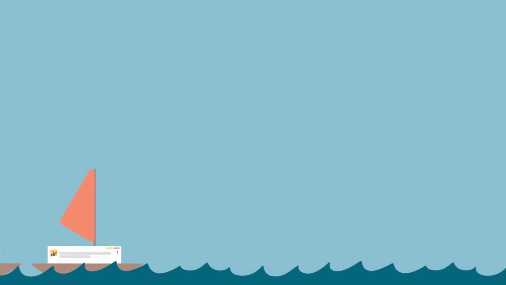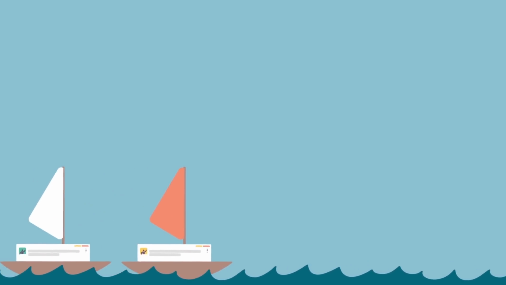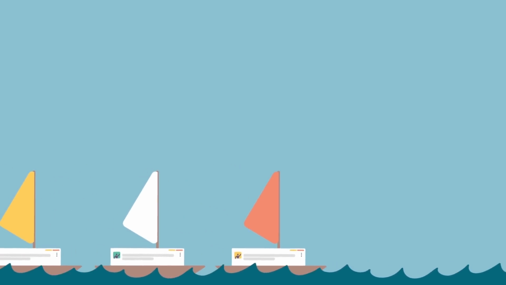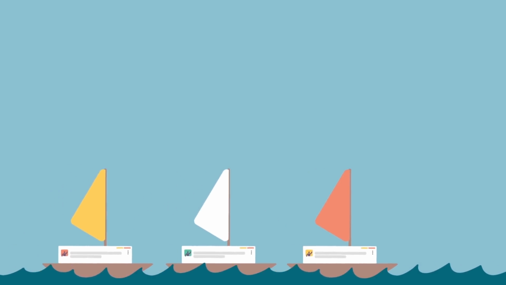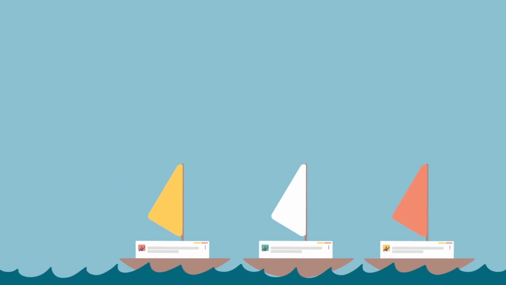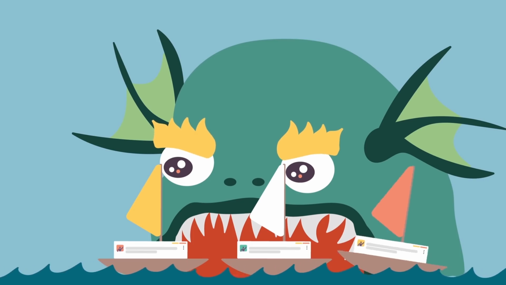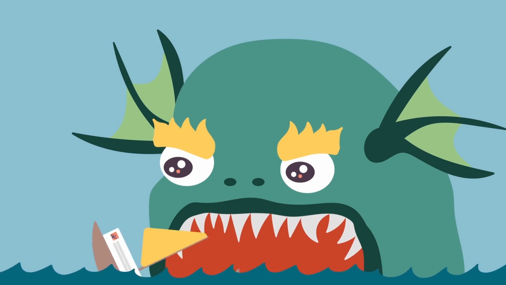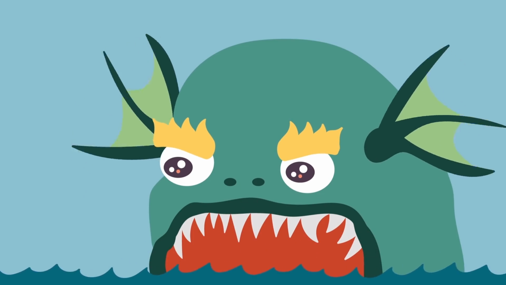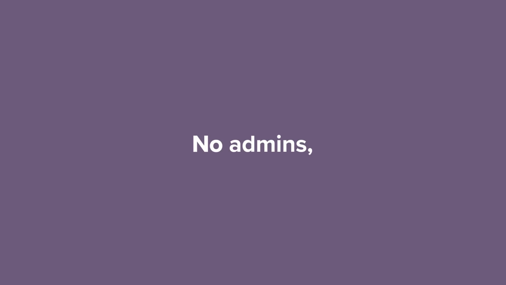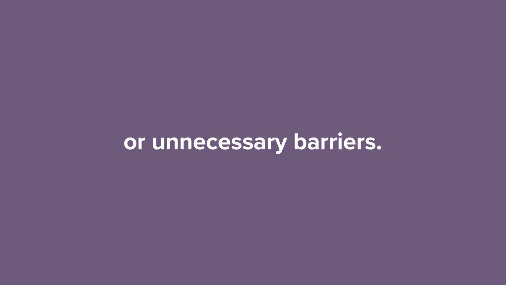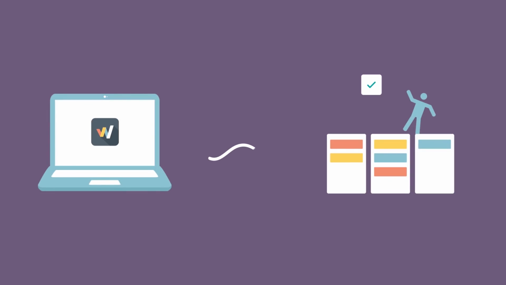With Workstreams.ai, everyone is flowing in the same direction towards the same goals, all thanks to better communication. Bad communication stops the flow of information, which clogs up your workflow and adds to overhead. That's why Workstreams.ai has zero required overhead, no admins or unnecessary barriers. Just connect the bot with your workspace and you and your team can start flowing.